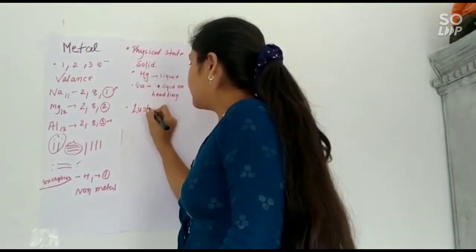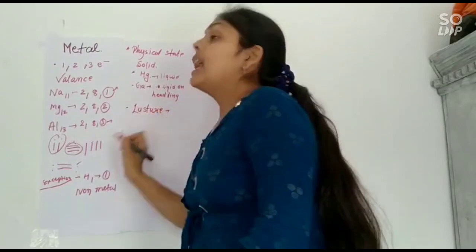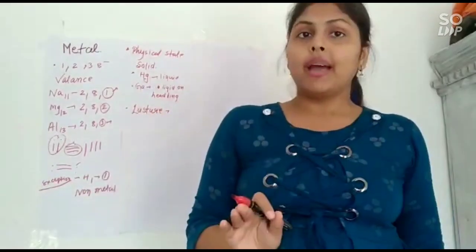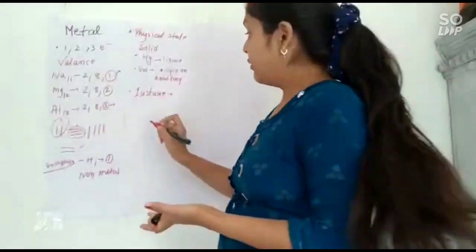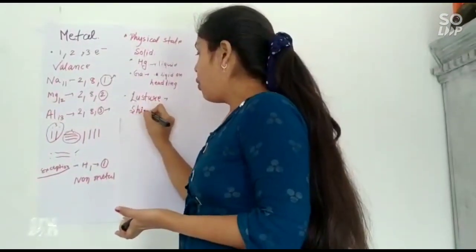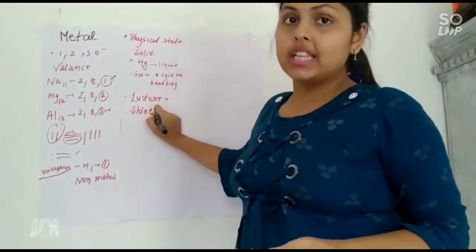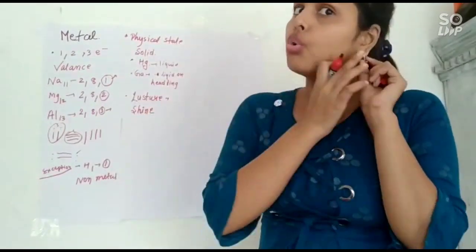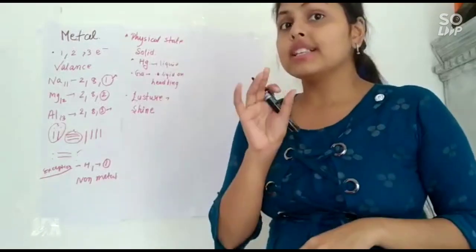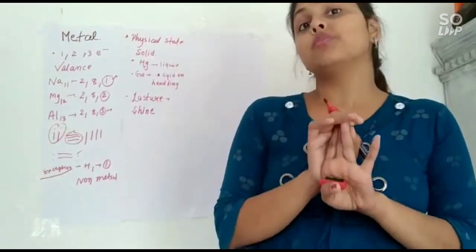Now we will come to a property of metals, which is luster. What do you mean by luster? If we polish a metal, it gives a shiny surface, meaning it gives shine. So any substance that has a shiny surface is a metal. For example, think about your gold earrings and rings. They have a shiny surface, so they must be metal.